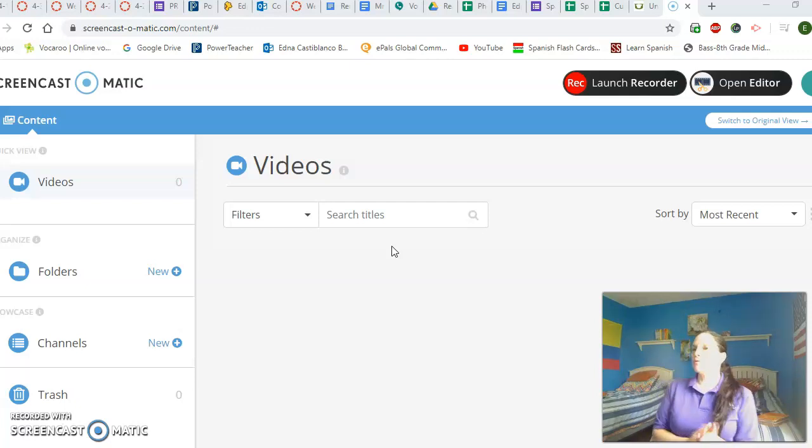I want you to go back and review your subject pronouns, and identify again what the singular and the plural forms are, the first, second, and third person. Remember, the first person is always where you are included, even if it's singular or plural. The second person is who you're talking to, even if it's singular or plural. And the third person is whatever is not first person or second person. So whatever is not yo or tú is third person, even if it is not a person, even if it's a house or a car or a dog or whatever. So that's something to remember.